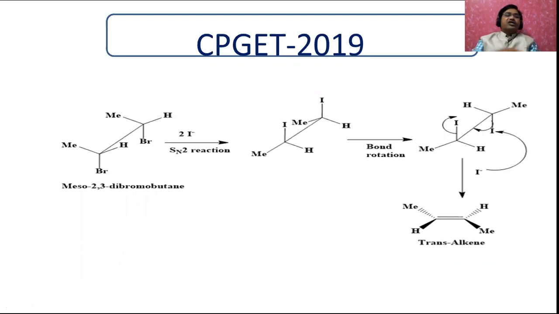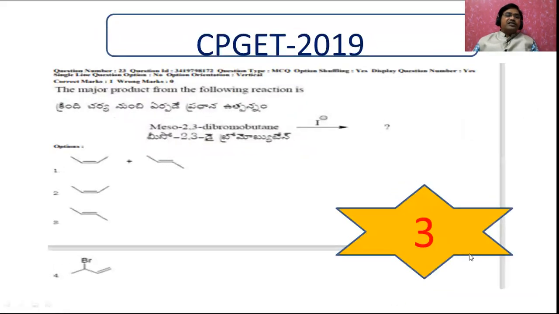This compound is the meso 2,3-dibromobutane. When it is treated with iodide, it undergoes SN2 reaction. See, the bromide ions are substituted by the iodides. And after this, a bond rotation takes place. And here, with the elimination of iodide after that, you will get a trans alkene. And that trans alkene is this compound.